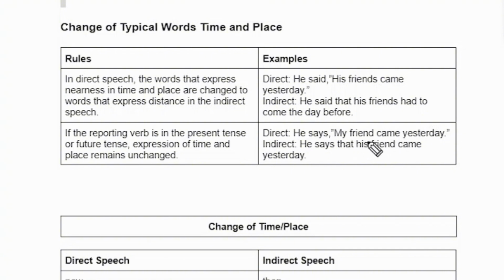The other thing is that "came" and "yesterday" are the same, and we do not change the place and time. That is what we have learned here, because the reporting speech is in present tense, or if it is in future tense, in those sentences we also use the same thing.